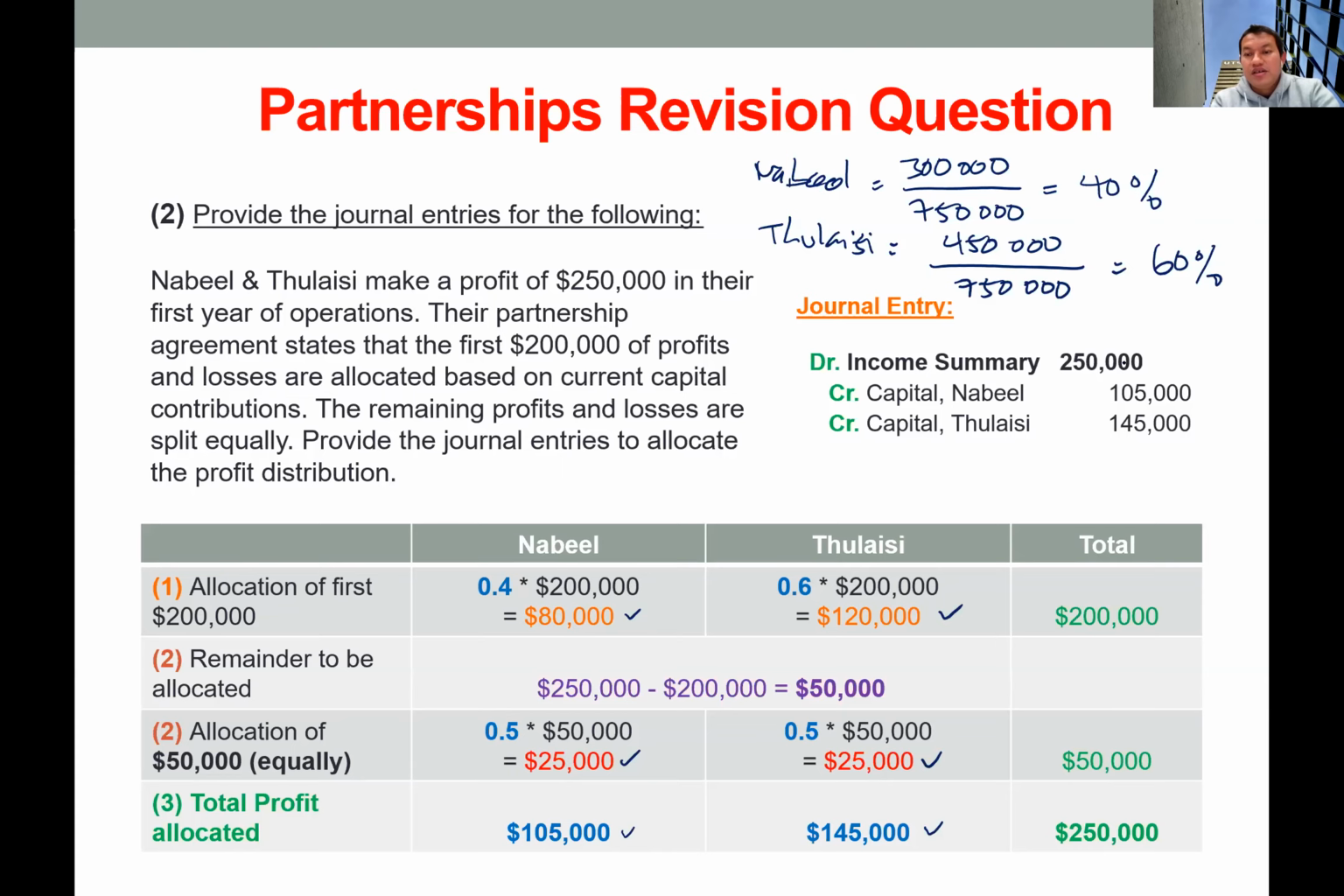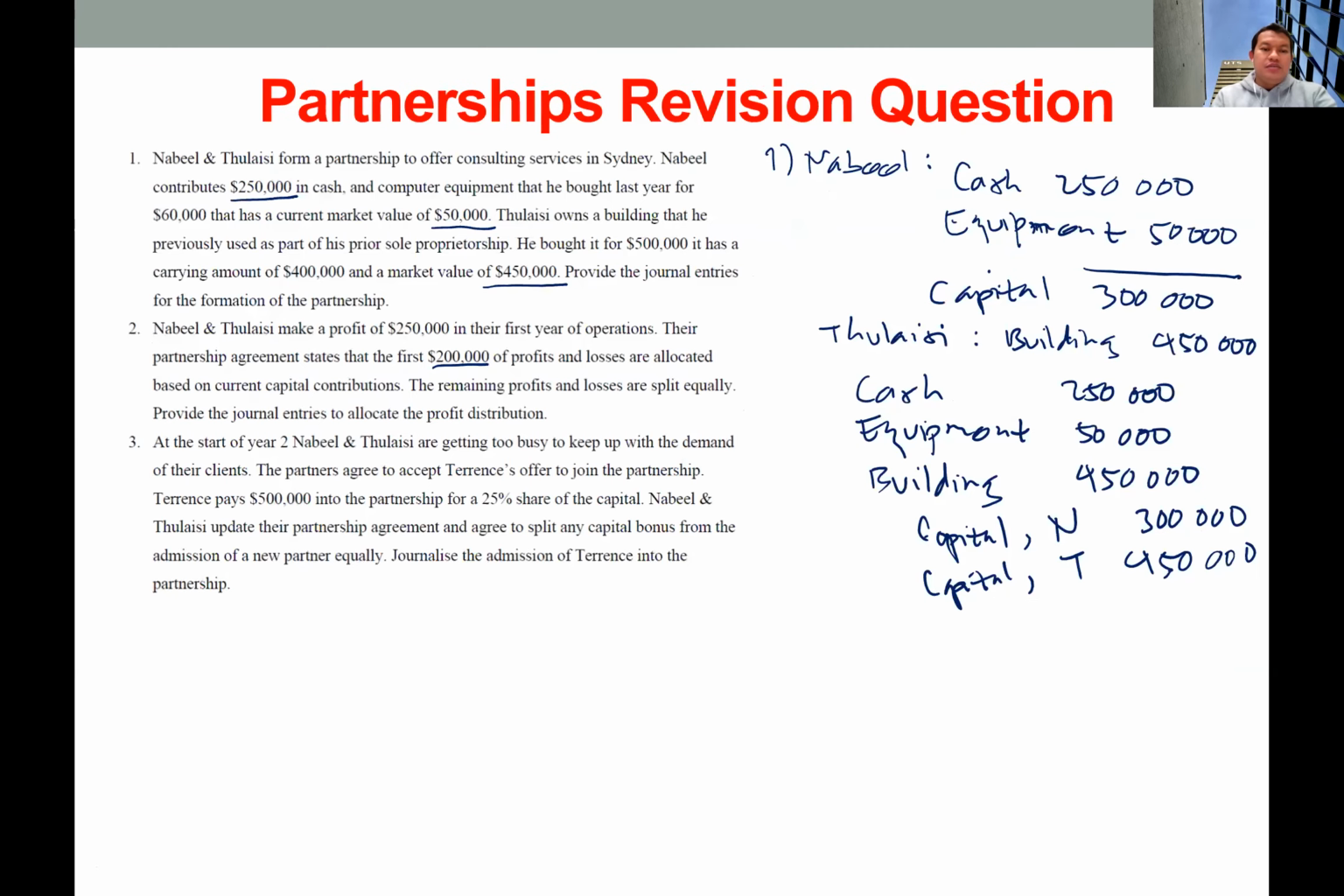Okay, so this is the journal entry. Income summary, debit side for 250,000, and then capital Nabil 105,000, capital Tulaisi 145,000. Okay. Next is number 3.